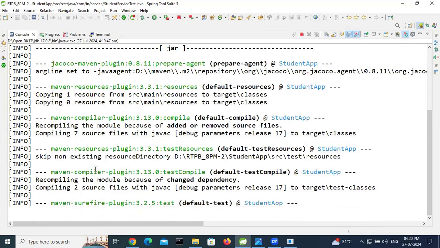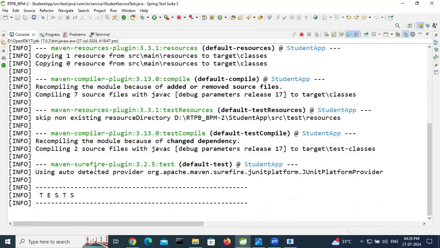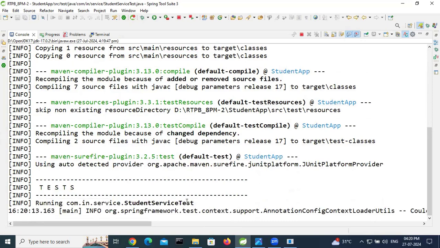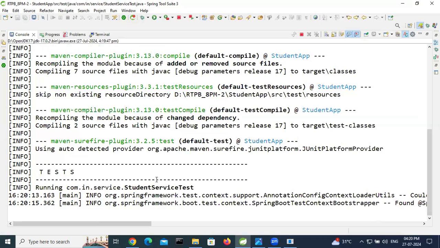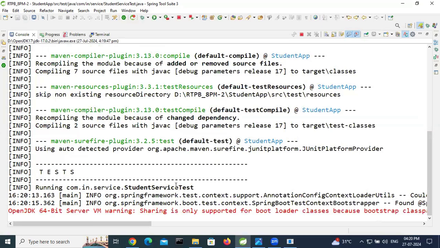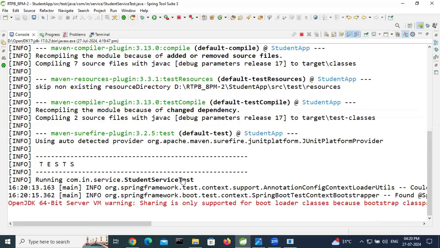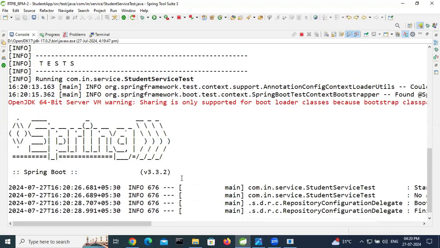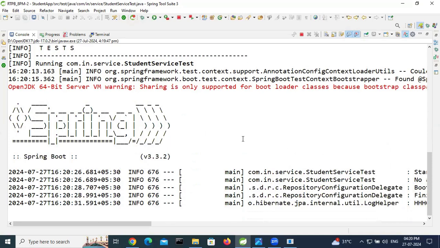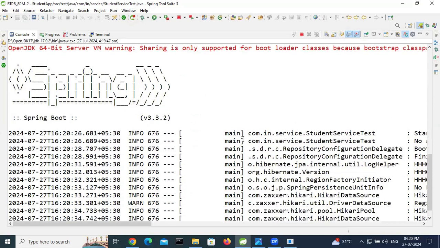Let's wait some time for this process to complete. Now the test cases are running. The student service test class is running. Inside this class, 8 or 9 test cases are there.